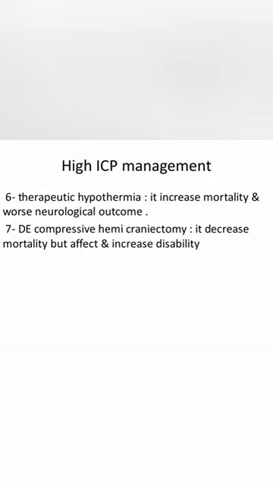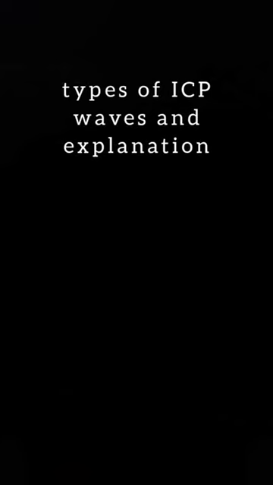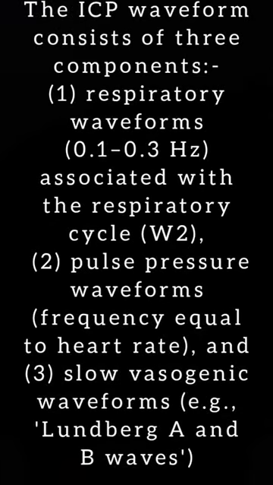Decompressive hemicraniectomy is a method of surgical intervention. It improves mortality, but on the other hand, it is associated with increasing disability. How does the ICP arise? It results from the respiratory waveform, which is 0.1 to 0.3 Hz, associated with the respiratory cycle. This type of wave is called the C wave, and it takes 0.5 to 2 minutes in interval. It is a normal wave type of ICP.